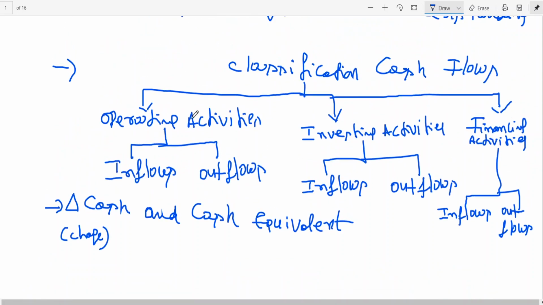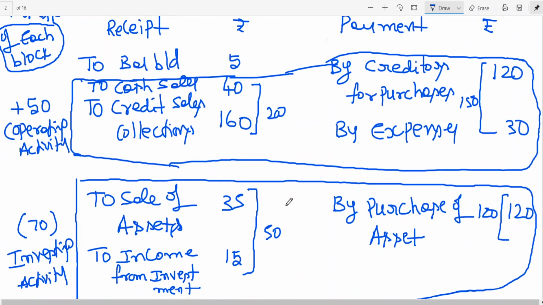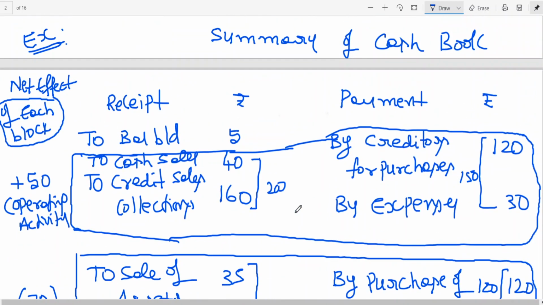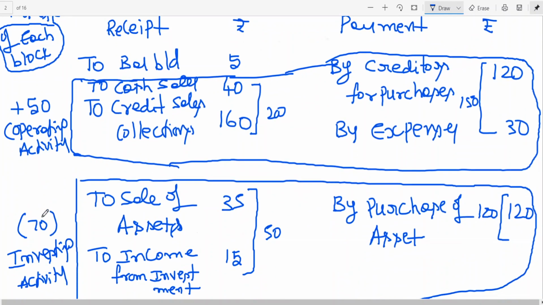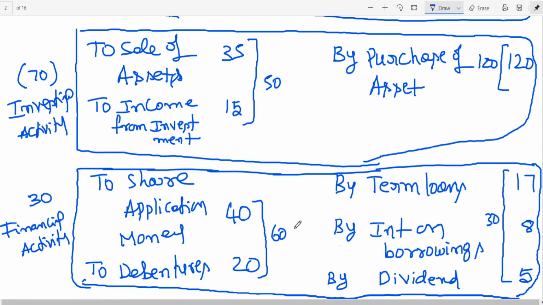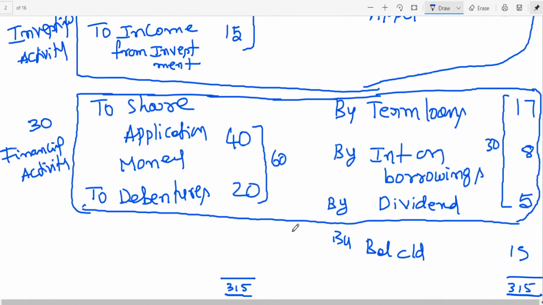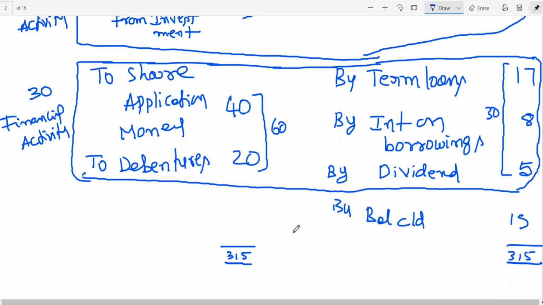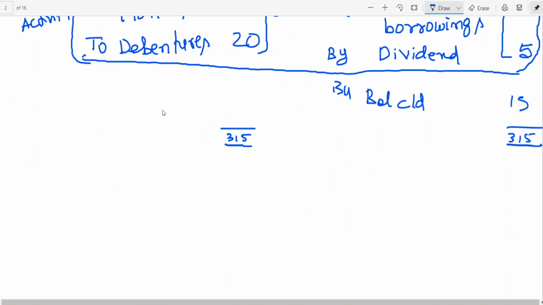Now, I have already explained you operating activities, investing activities, financing activities in a cash flow. But now, to understand it better, I have made it into three blocks. The first block is called as operating activity, positive you are getting, investing activity, negative outflow, and whereas positive inflow for which block, my dear friends? Financing activity.